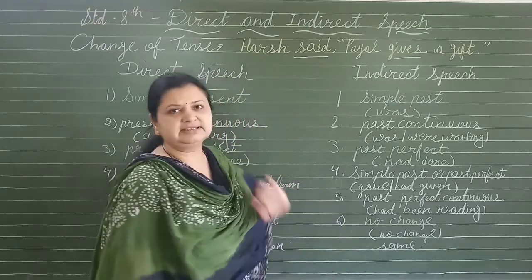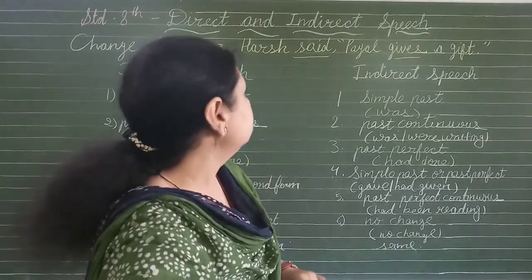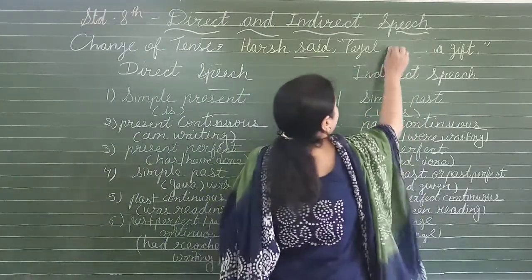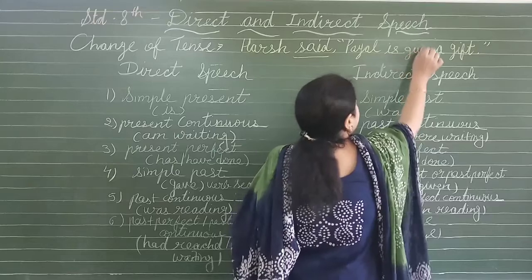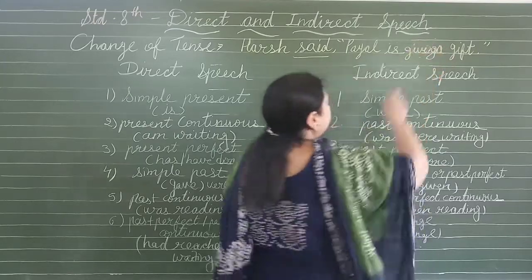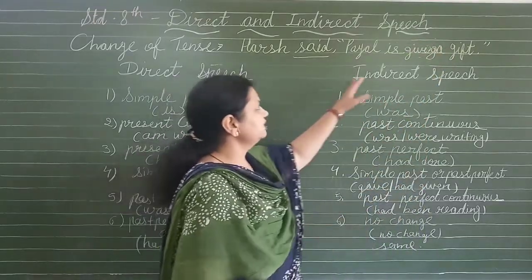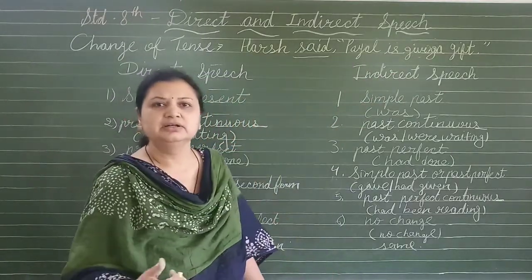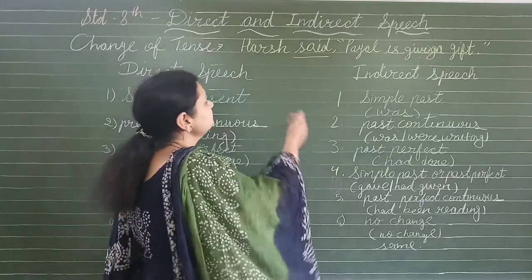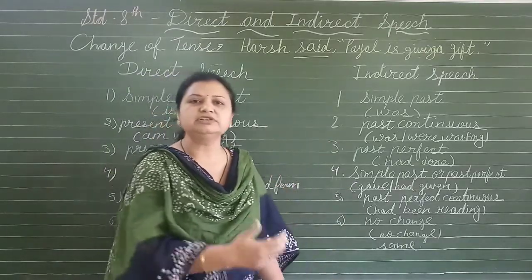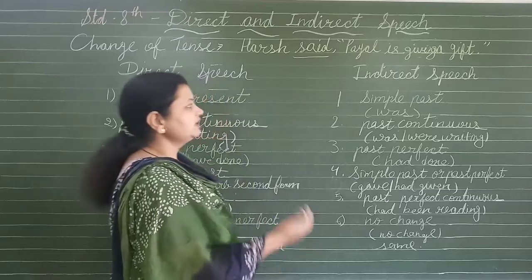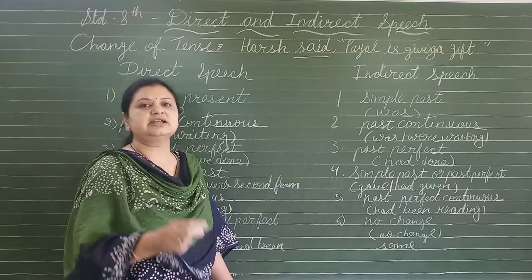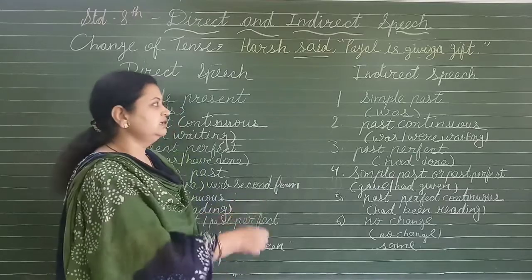Just like in the same example, if we see Payal is giving a gift, so what will it be? Payal was giving a gift. Okay, Hari said that Payal was giving a gift. So these changes you have to do.